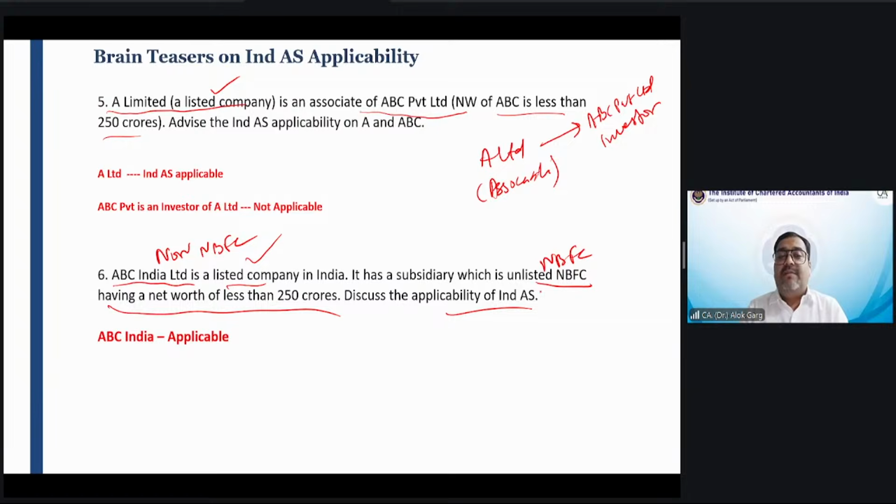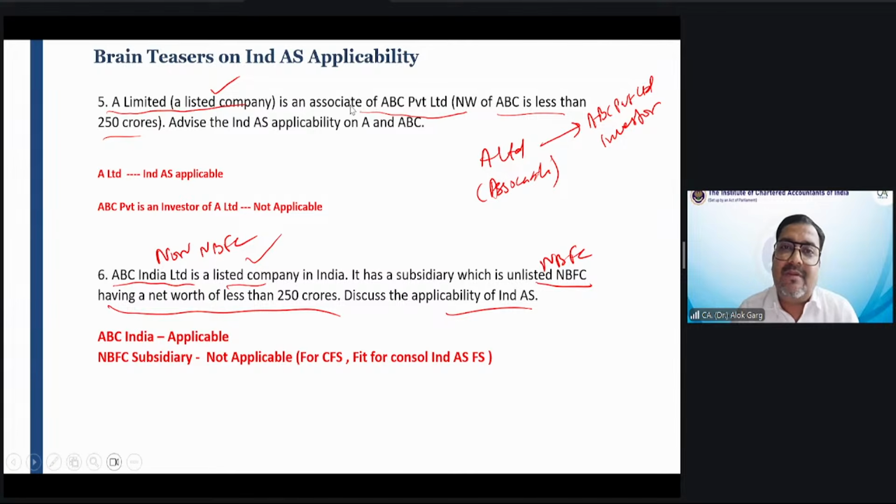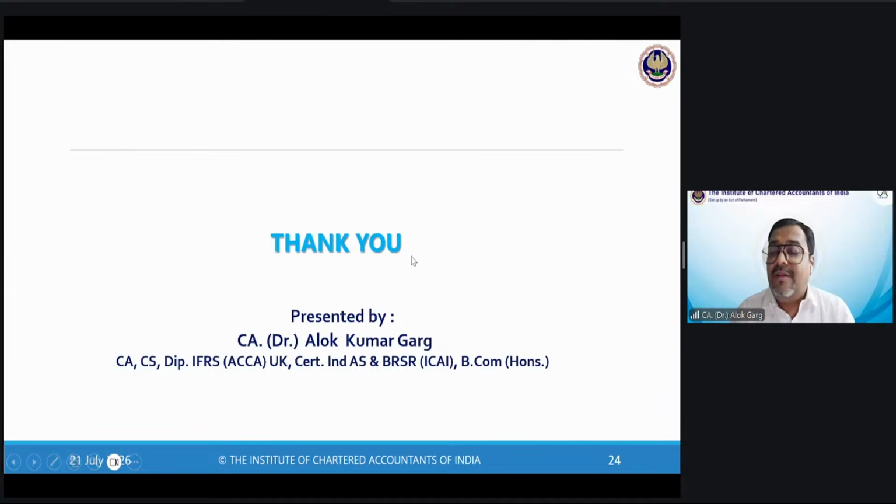So in this case, on ABC India, Ind AS is applicable. On the NBFC subsidiary, it is not applicable, but for the purpose of consolidation, this company will prepare Ind AS accounts only for the purpose of consolidation, right? So friends, we have covered the overview and introduction to Ind AS. We have also covered the roadmap and applicability of Ind AS, right?